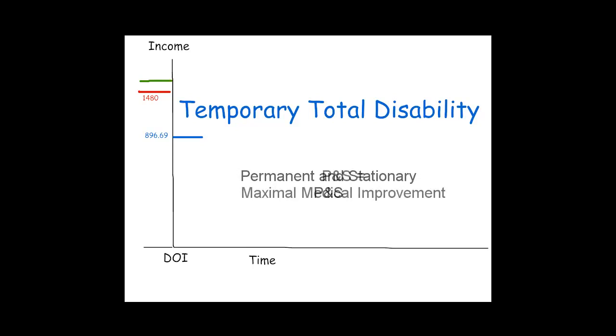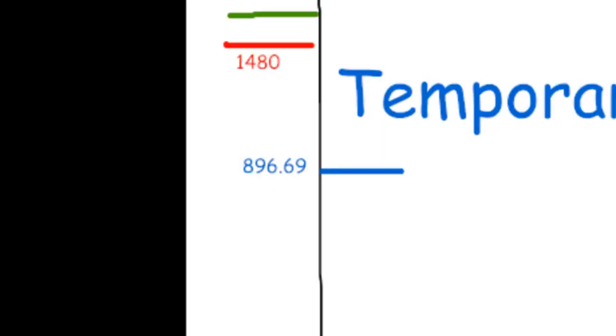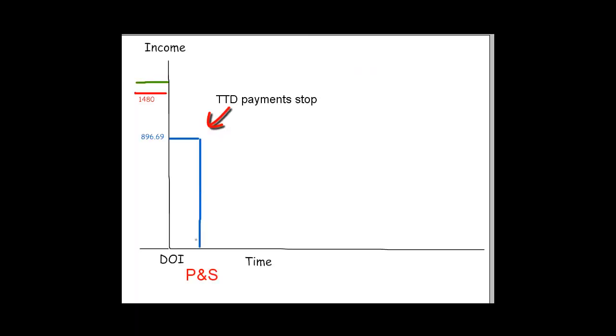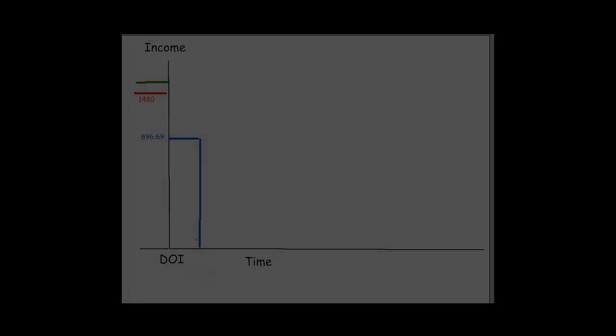$986.69. It does not matter also that the employee has a large house payment or a large truck payment. The maximum is still $986.69. TTD payments stop when the primary treating physician declares the employee to be permanent and stationary.